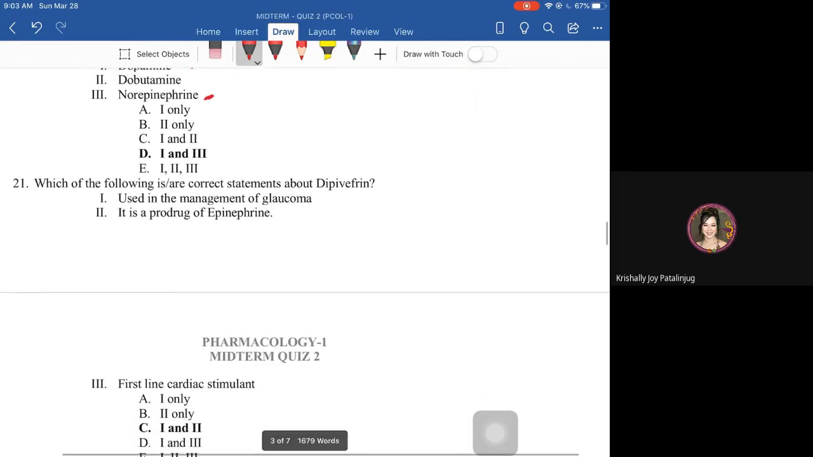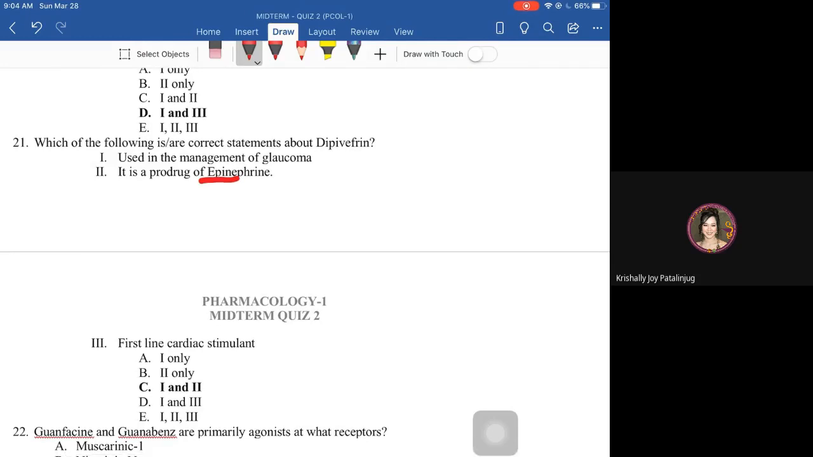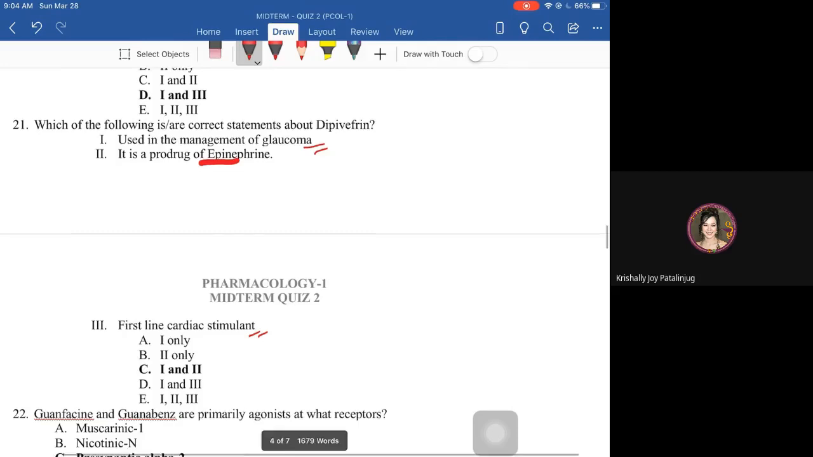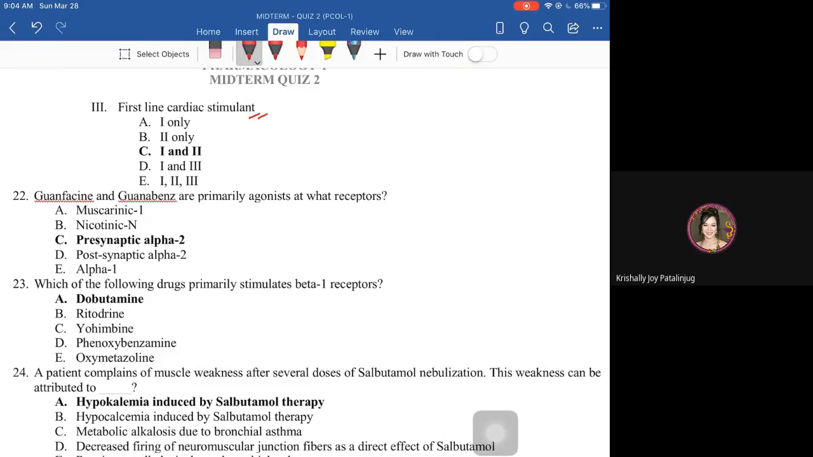Next, correct statements about dipivefrin. Dipivefrin is a prodrug of epinephrine. What is it for? It is used in the management of glaucoma. So, 1 and 2 only. Because the first line cardiac stimulant is epinephrine. Next, guanfacine and guanabenz are agonists for presynaptic alpha 2. What are the other agonists of alpha 2 receptors? We have methyldopa and clonidine.